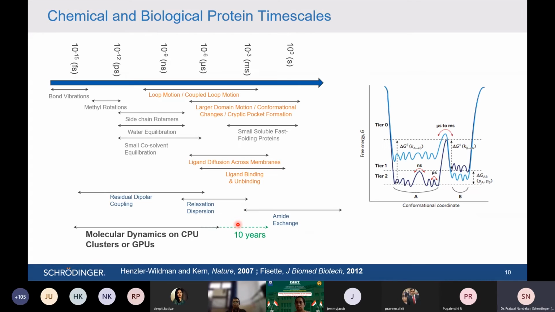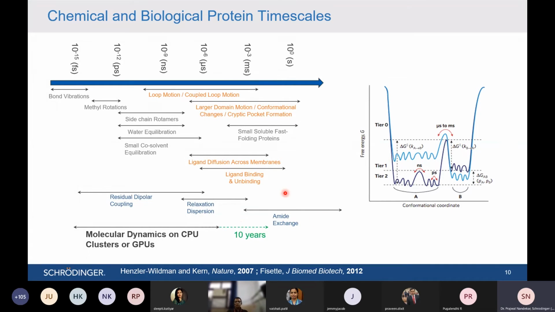Whenever we do MD simulation, there are various time scales we need to think of and take care of, and those are the chemical and biological time scales, the time scales on which you want to see the conformational changes.